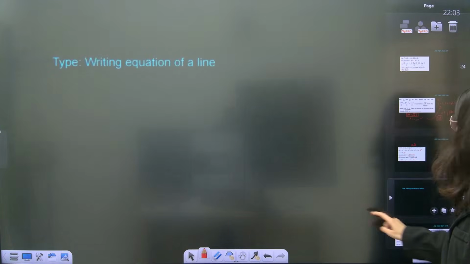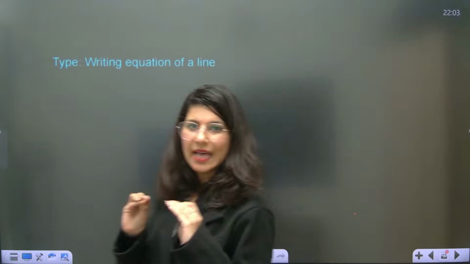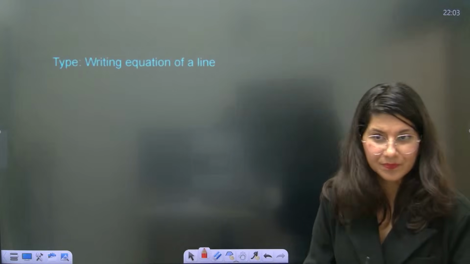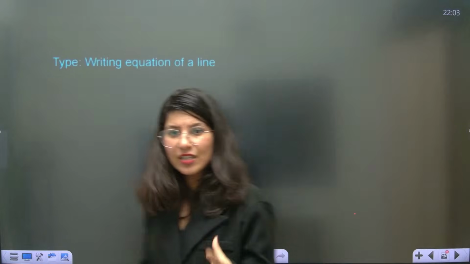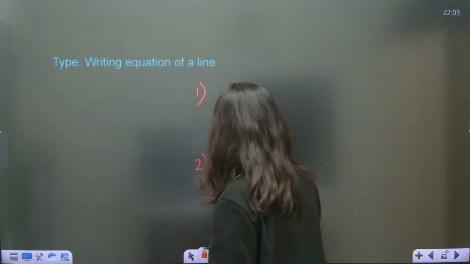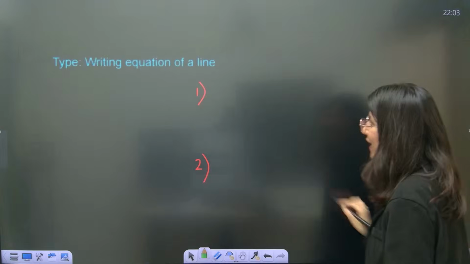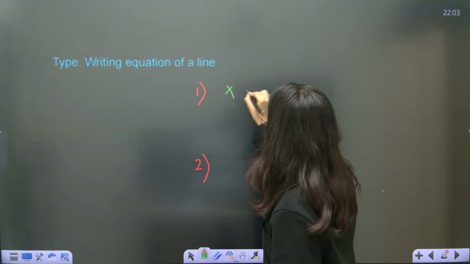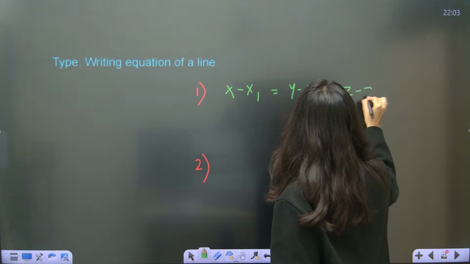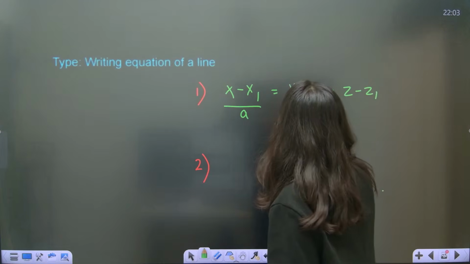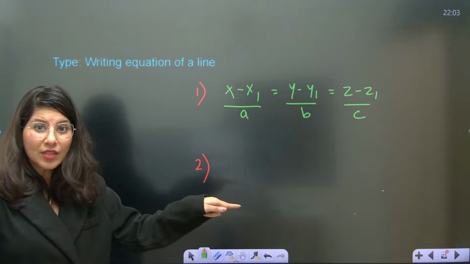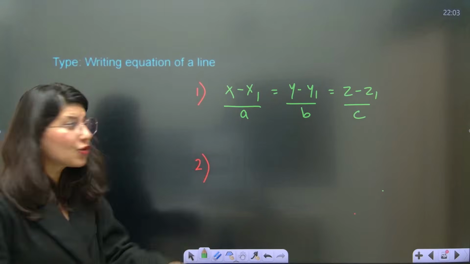So assuming a point on the line, I think this particular model is absolutely clear to you all. Now, writing the equation of a line. How to write the equation of a line for this type of model? There are two ways. Number one, I already told you: (x minus x1) upon a is equal to (y minus y1) upon b is equal to (z minus z1) upon c. Here x1, y1, z1 is a point on that line, and a, b, c is the direction ratio of that line.